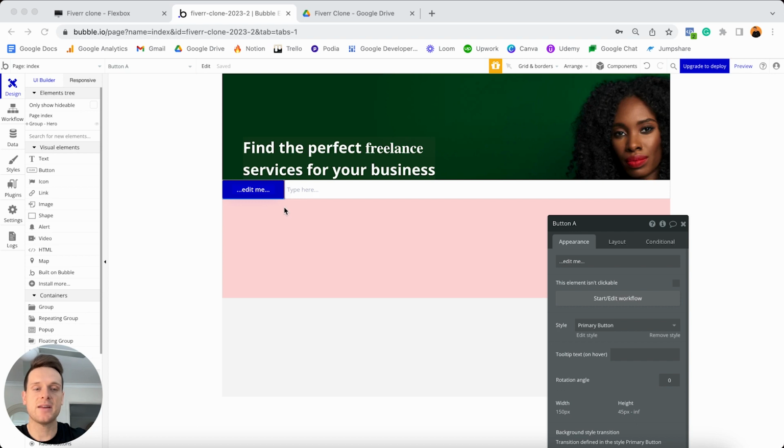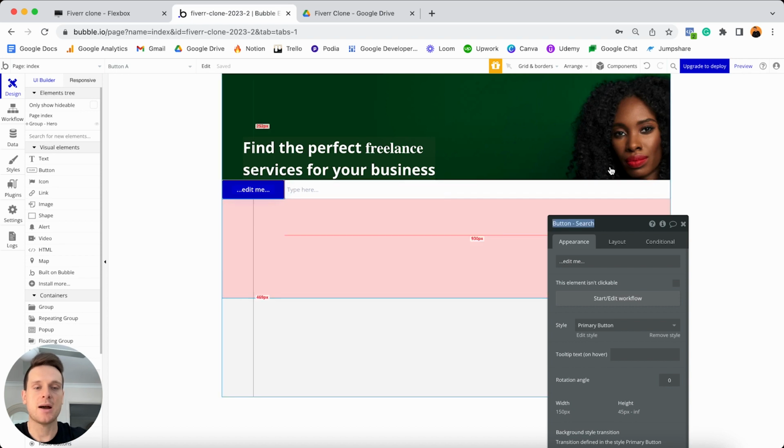Now for this button, I'm going to need to make quite a few changes to the styling of it. The first thing I'd like to do though is just update the name of this. So I'm going to call this button search. So that way, of course, when I go to build out my workflow later on, I know that this is the button that's going to power my search experience.